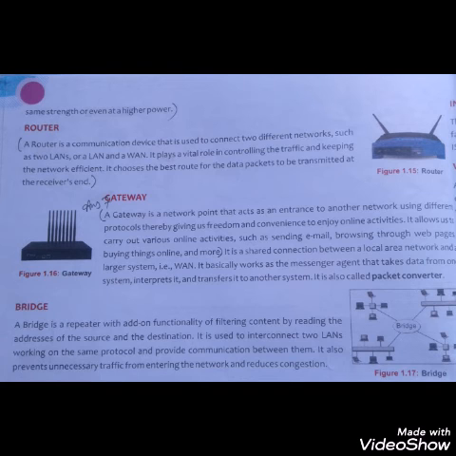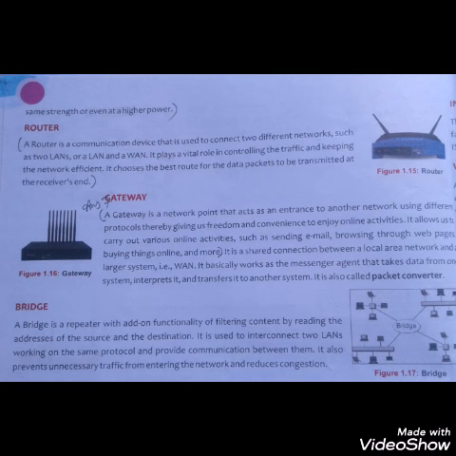It is a shared connection between a local area network and a larger system, that is WAN. It basically works as a messenger agent that takes data from one system, encrypts it, and transfers it to another system.